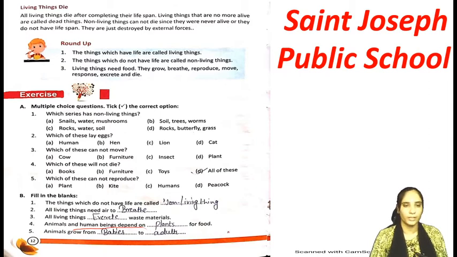Come to the next one: animals and human beings depend on blank for food. मतलब we human beings and animals, we both depend on, हम किसके ऊपर डिपेंड करते हैं for food? So we depend on plants. So the answer is plants.